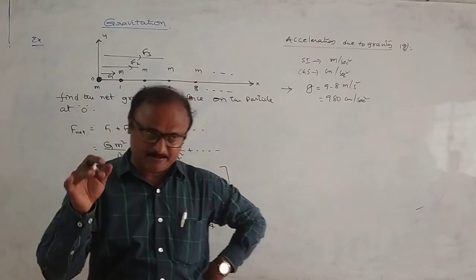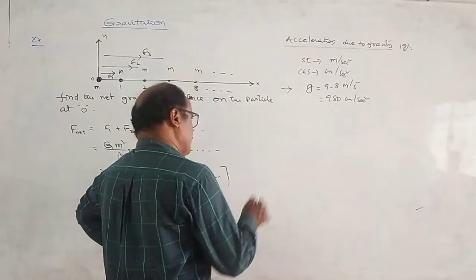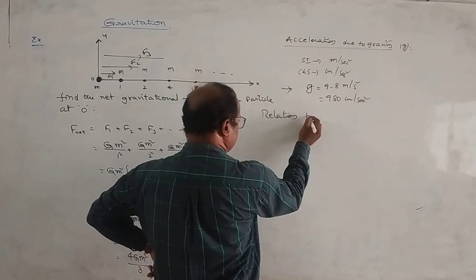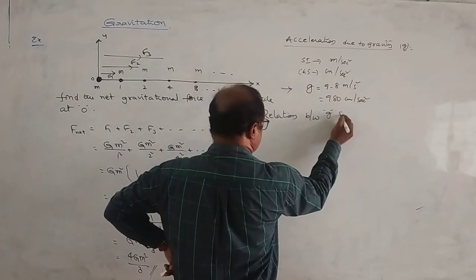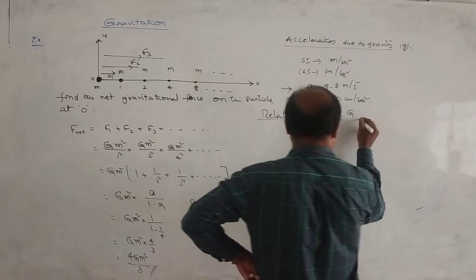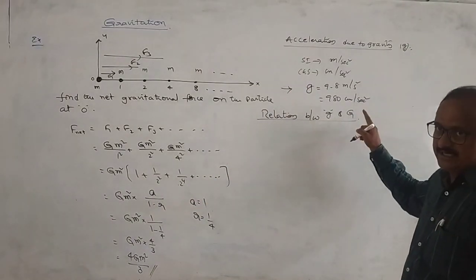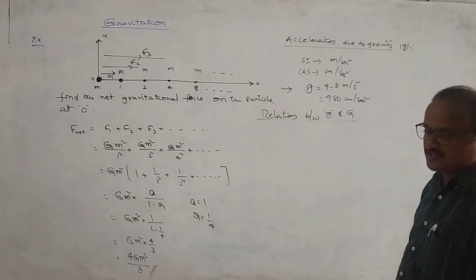Before we go into explaining that concept, let us discuss the relation between small g and capital G. Small g is the acceleration due to gravity. Capital G is the universal gravitational constant.